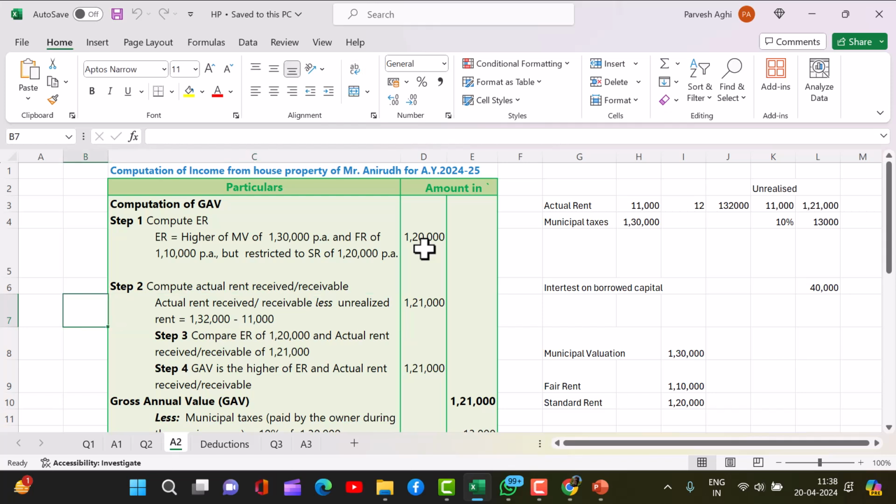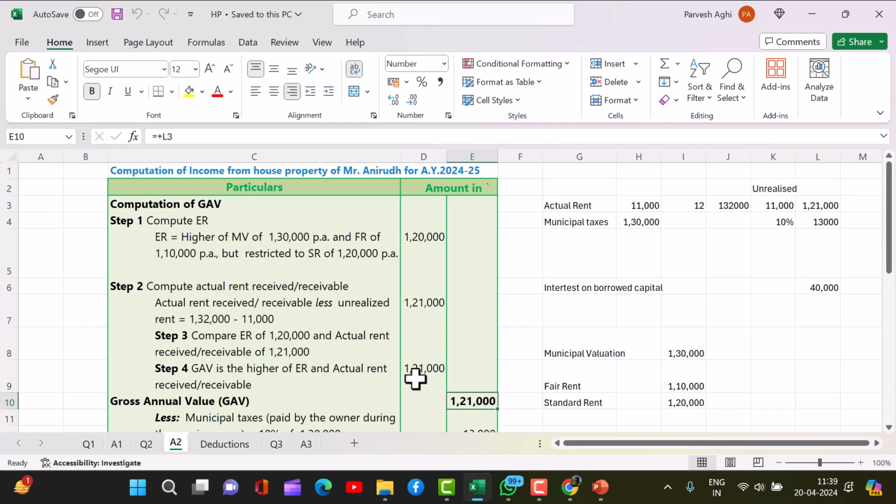1,32,000 is the actual rent here. 11 into 1 lakh 12, that is 1 lakh 32,000. Unrealized rent is this, so 1 lakh 21,000. In this case, compute the GAV: it is the higher of ER or actual rent. The actual rent is 1 lakh 21,000, which is higher than the standard rent. Since you are receiving more money than the standard rent, your gross annual value will be the actual rent.